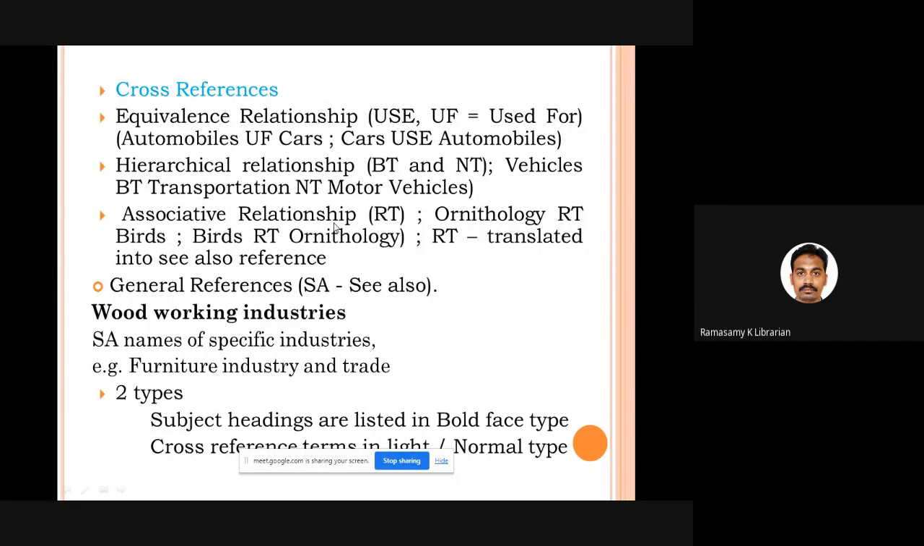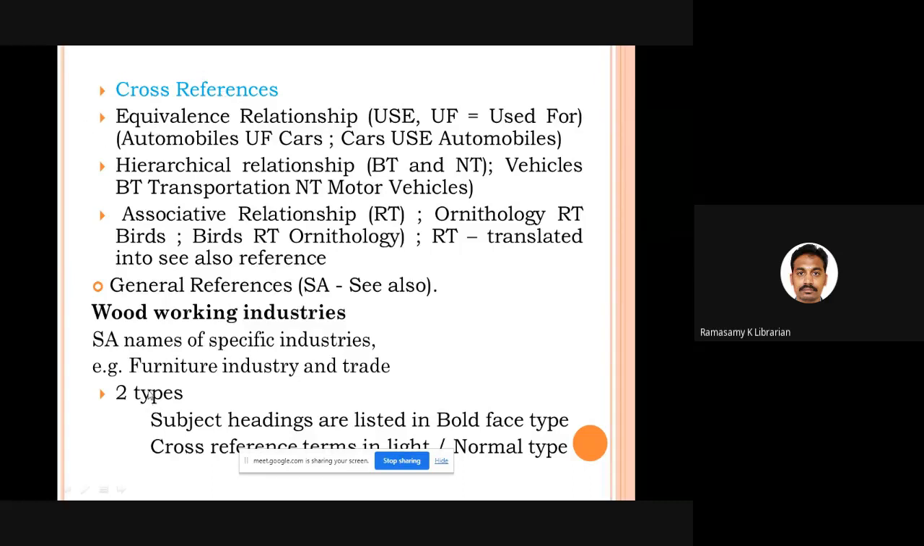Then comes associative relationship. For example, ornithology and birds. Study of birds is called ornithology. So if you see the subject headings, you will see an entry like this: ornithology, related term birds; birds, related term ornithology. For all the related terms, you can create see also references also. Fine. Apart from this, you can see general references. For example, woodworking industries, see also a specific type of wood making industry. So these are different ways by which you can take subject headings to denote the subjects in the library cataloging process.